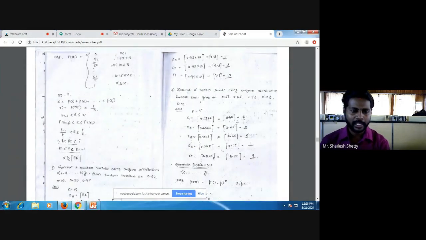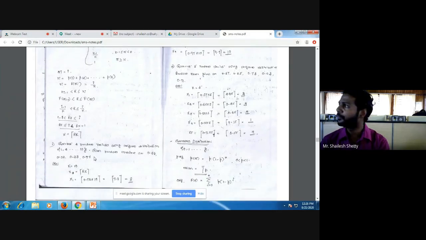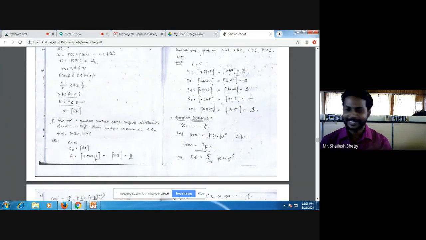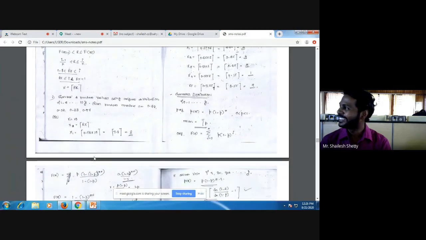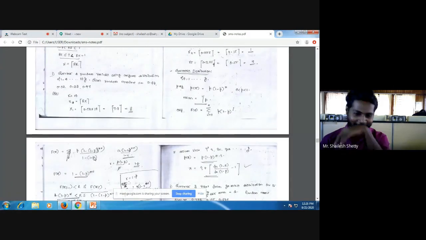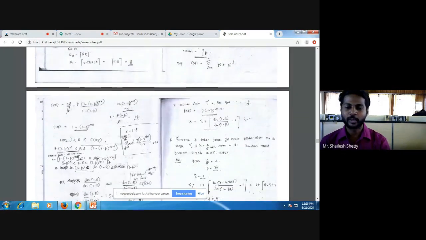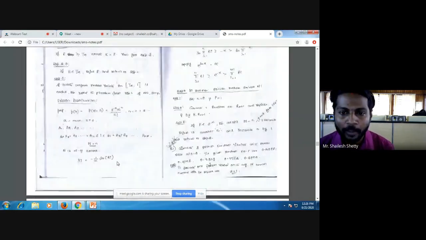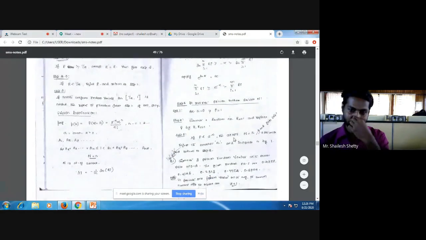This you refer, okay, ceil of RK, whatever I told you. RK ceil of RK. The ceil of RK problem is very, very important. Go and refer to that. It's a 2 or 3 marks question. But the most important problem is this one. Acceptance-rejection technique theory questions for 3 points, 3 marks. Acceptance-rejection technique. This much you write: step 1, step 2A, step 2B, and step 3. And the problem is this one.